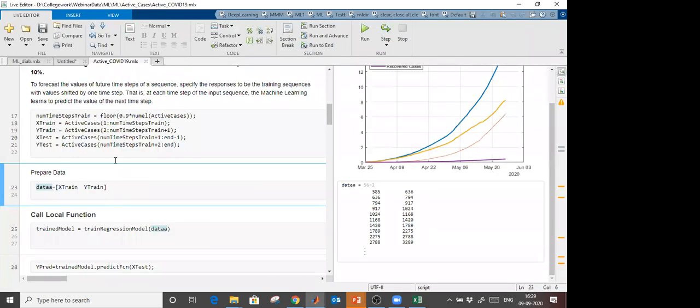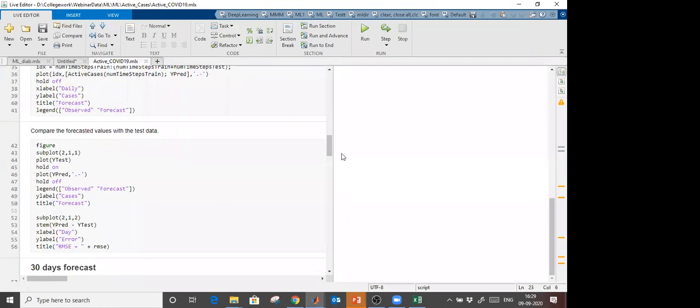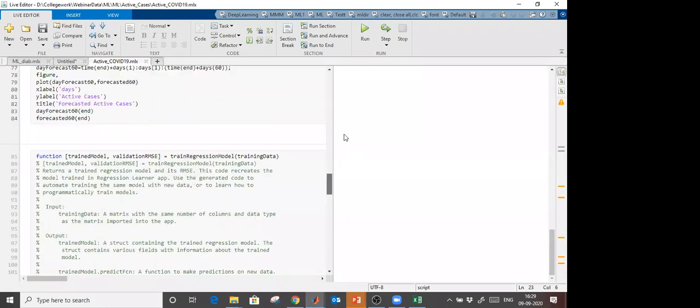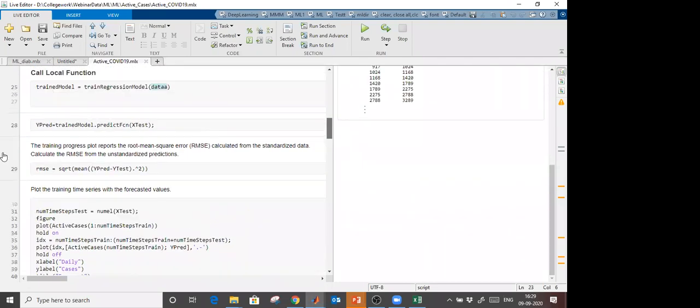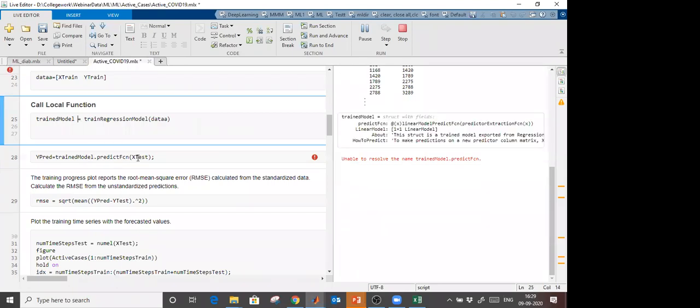Okay. So here the code which I generated, I copy pasted, I am using as a local function, and I am going to call it. First we have to call this, and the testing data which we split, I am going to predict on the testing data also.